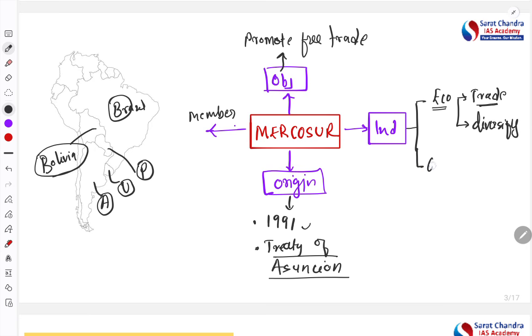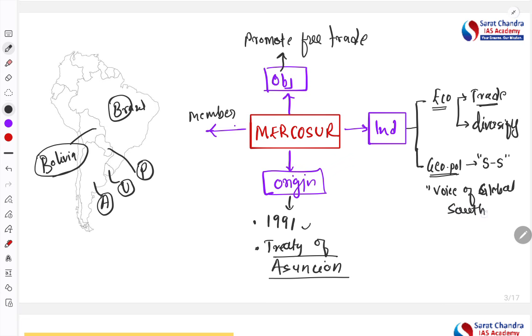Second, it is also important from the geopolitical point of view, as it is important for the south-south cooperation. As you know that India wants to be a leader for the global south, right? So as you know, one of the initiatives is the Voice of Global South initiative.